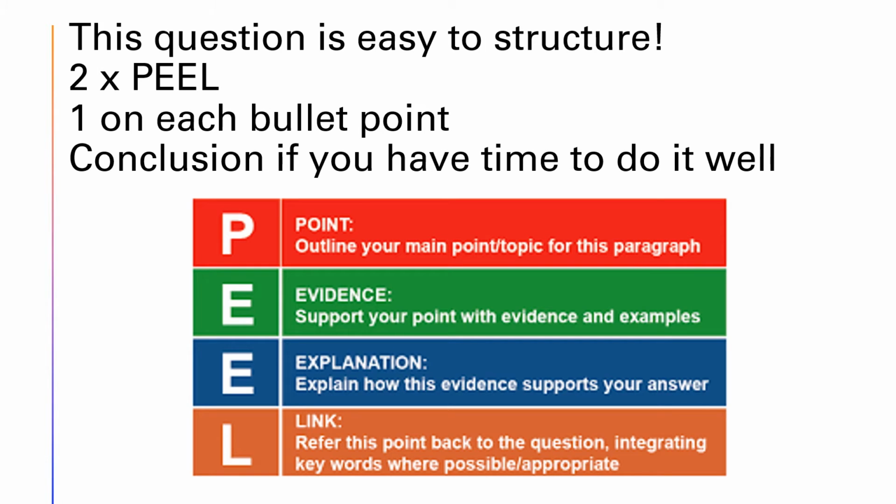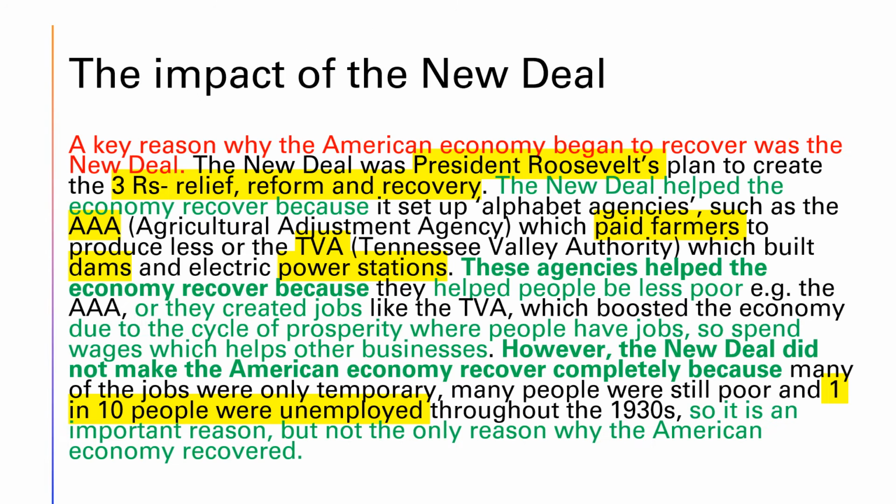The good news about this question is that it is really easy to structure. You just need 2 PEEL paragraphs. You need a PEEL paragraph on the first bullet point, you need a second PEEL paragraph on the second bullet point. That's it. If you have time and you can do a conclusion really well, then you can add in a conclusion. But basically, this is 2 PEEL paragraphs.